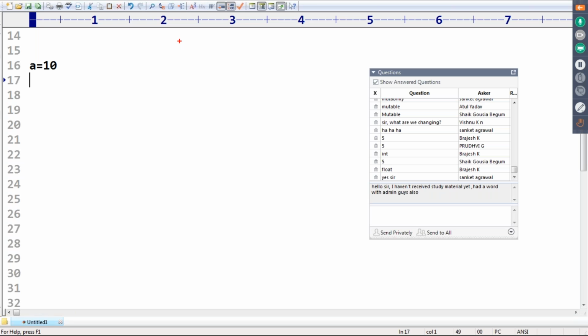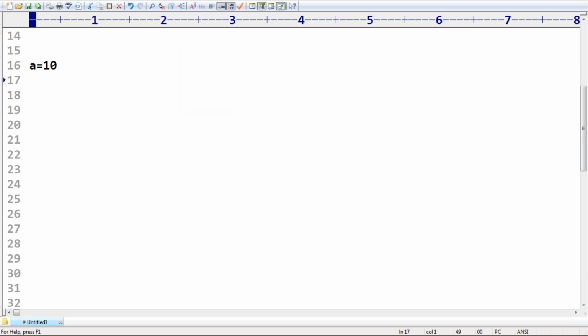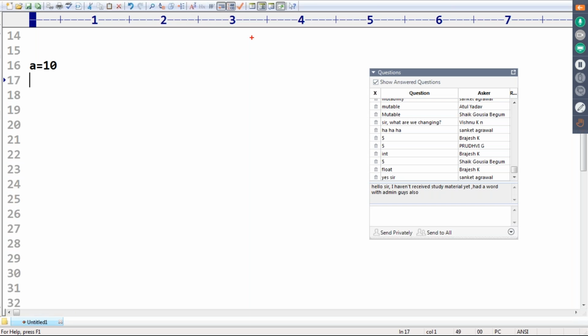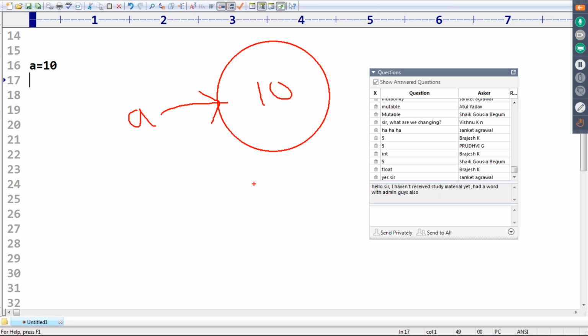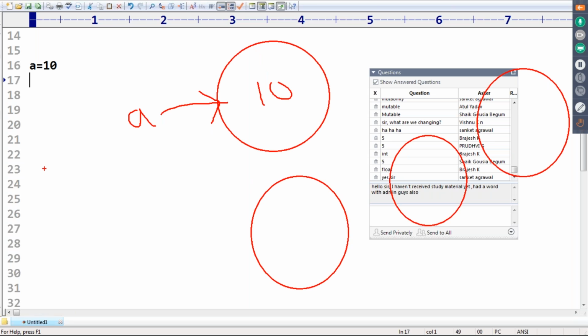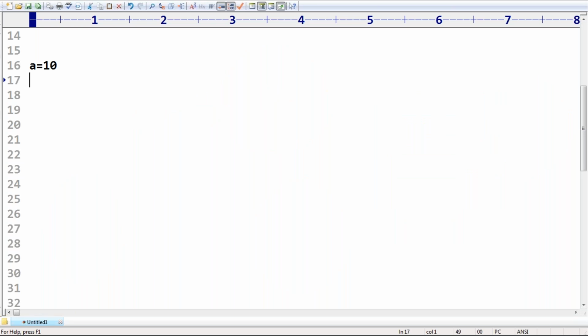So if a is equal to 10, what will happen is that a is pointing to that object 10. Are you getting it? Now, another object. Everything is treated as an object only. Remember that, everything is by default treated as an object only. There is no question of primitive data types.